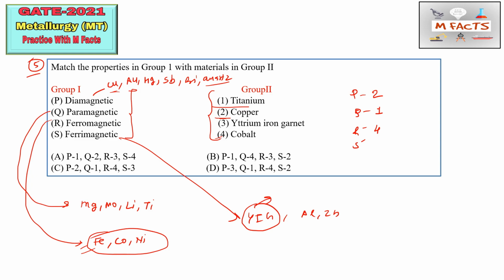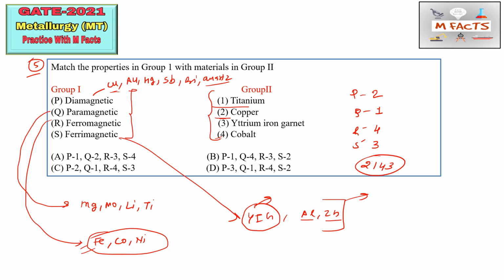YIG is yttrium iron garnet, and this is the example of ferrimagnetic material, and some other metals are also there. So we can match ferrimagnetic material with yttrium iron garnet. So the code is 2143.